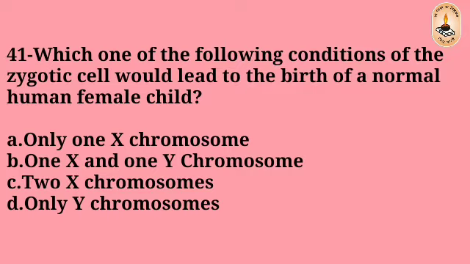Question number 41. Which one of the following conditions of the zygotic cell would lead to the birth of a normal human female child? Only one X chromosome, one X and one Y chromosome, two X chromosomes, only Y chromosomes.